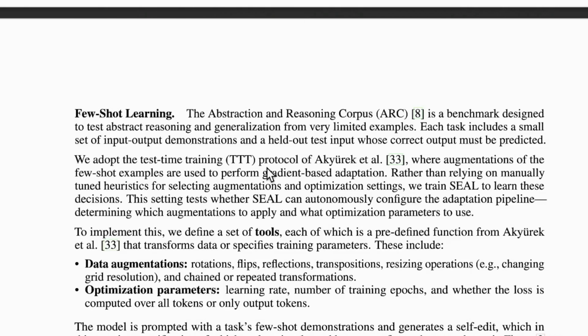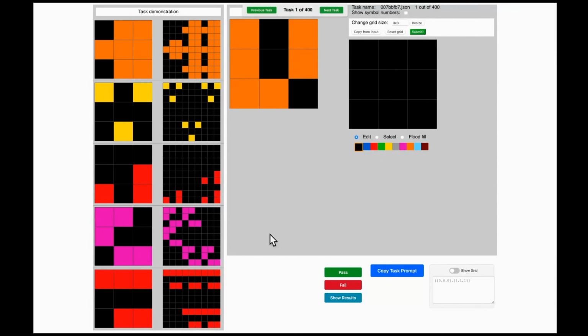So what did they do in this few shot learning methodology? They picked a very popular benchmark, that is the Abstraction and Reasoning Corpus, popularly known as the ARC-AGI benchmark. As it is said, this benchmark is designed to test abstract reasoning and generalization from very limited examples. Each task includes a small set of input-output demonstrations and a held out test input whose correct output must be predicted. So this is very similar to this interface.